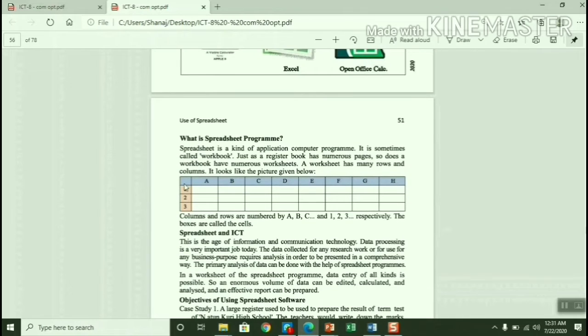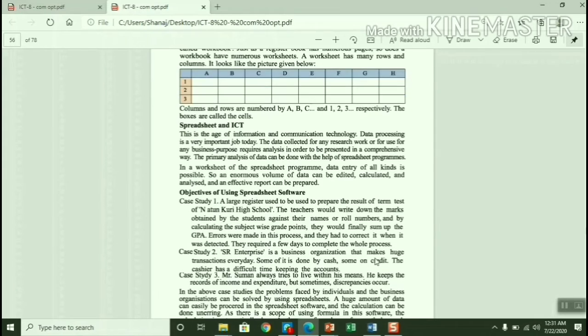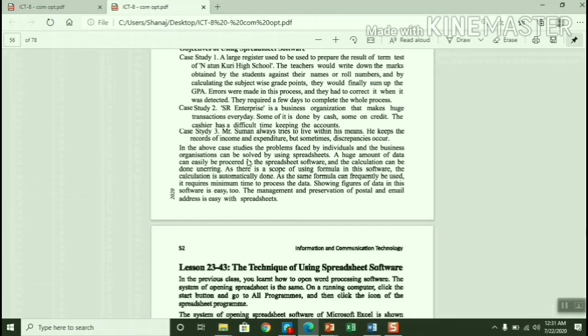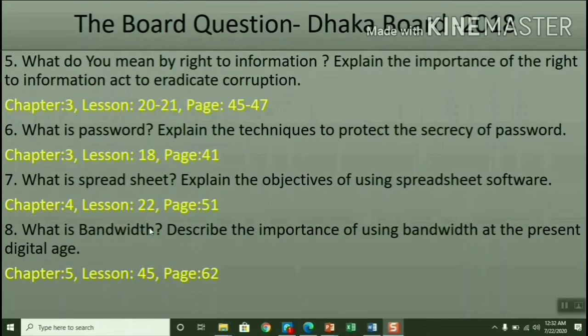What is a spreadsheet program? This part, up to the cell, you have to draw the box and write. And then as it is objective, here you will make 5 to 6 points, and you can also add if you know more points. If you can write more points, you can add also.